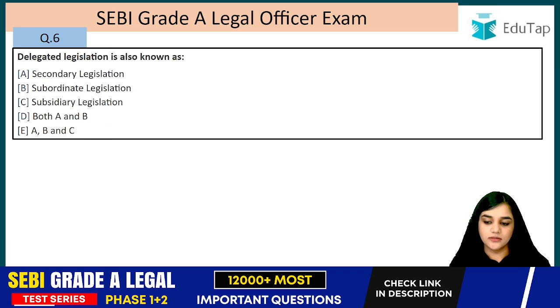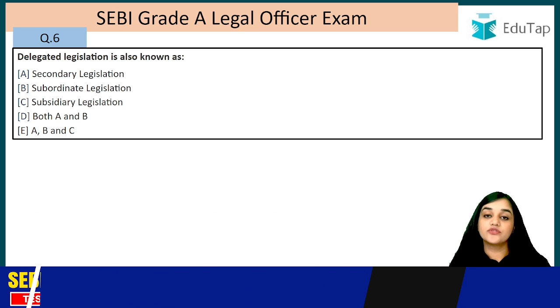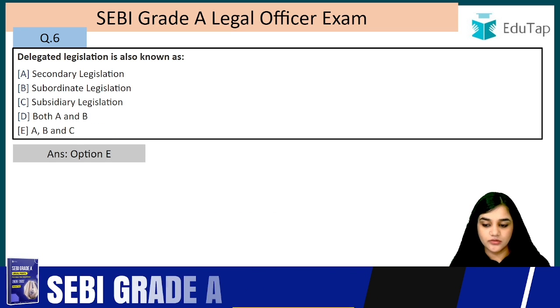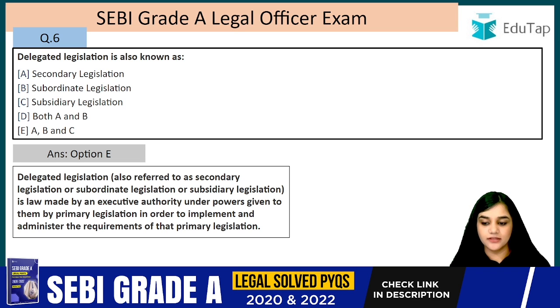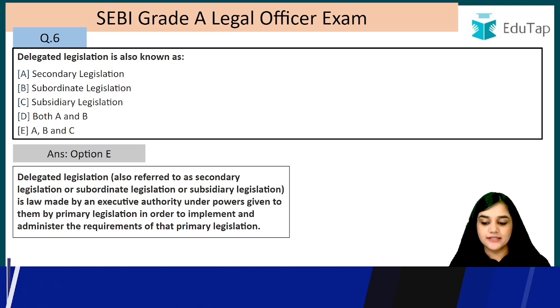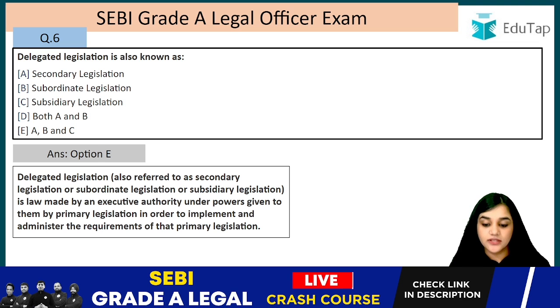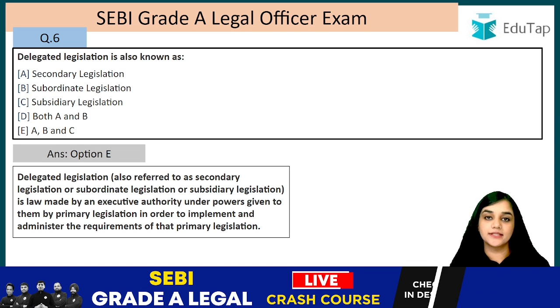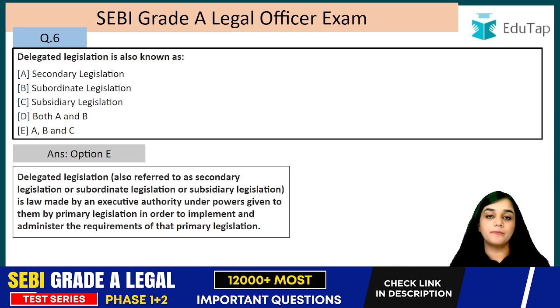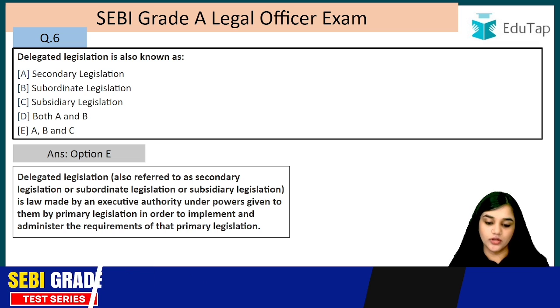Question number 6. Delegated legislation is also known as. So the answer to this question is E, that is all of these are correct. Secondary legislation, subordinate legislation and subsidiary legislation. Delegated legislation, also referred to as secondary, subordinate or subsidiary legislation, is law made by an executive authority. So when the parliament delegates its powers to the executive body, right, then it is known as delegated legislation.